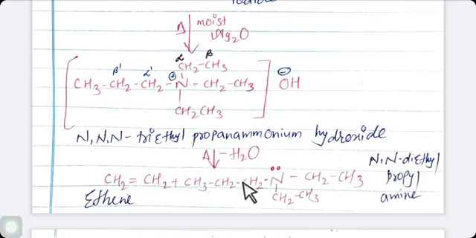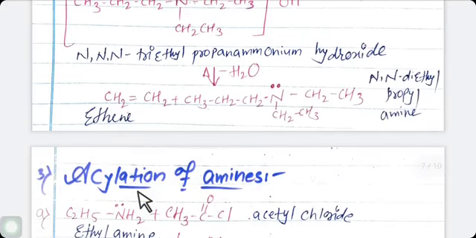So in this reaction, at the end, students, always remember three products are there. One is amine, as we have seen, this amine is removed. What is remaining here? CH2CH3. One of the hydrogen atoms of this CH2CH3 reacts with OH, forms H2O, and ethene is left, means CH2 double bond CH2. The simple reaction is complete. So it is nothing but the Hofmann elimination reaction.